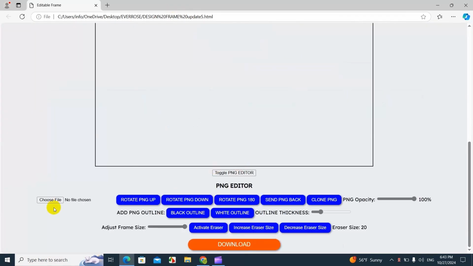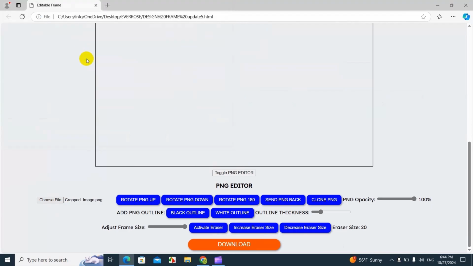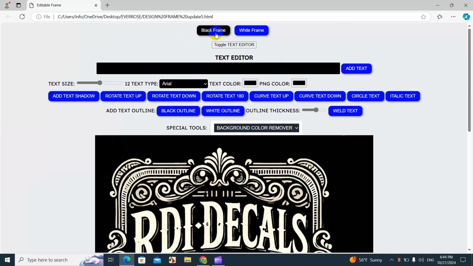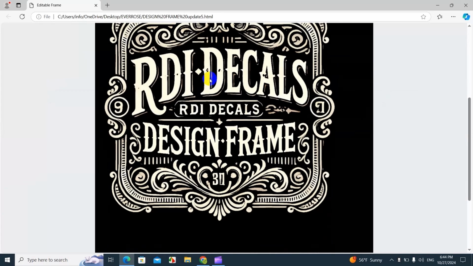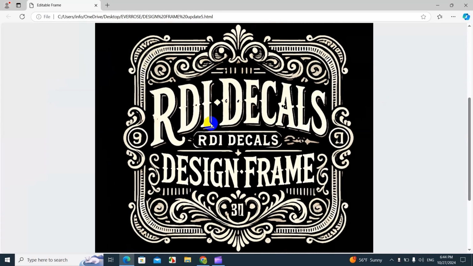And now we're going to upload the design, which will be called cropped image, and that'll be the one with no background. And now we're going to turn the frame black. So like I said, depending on what type of design you're working on, you can turn the black or white frame, okay? Now we can have a look of how the design looks like, but it still needs a little bit of color.